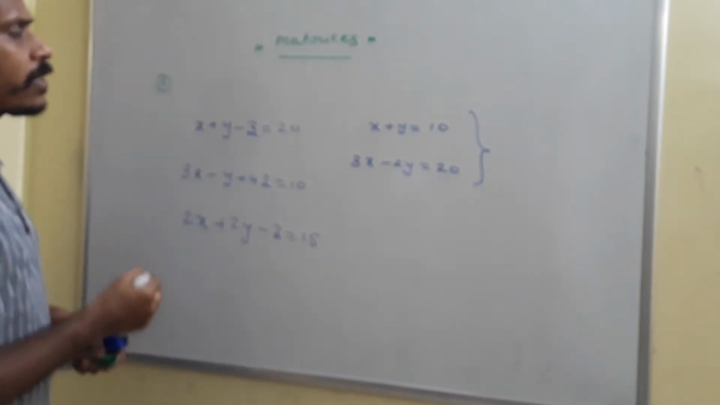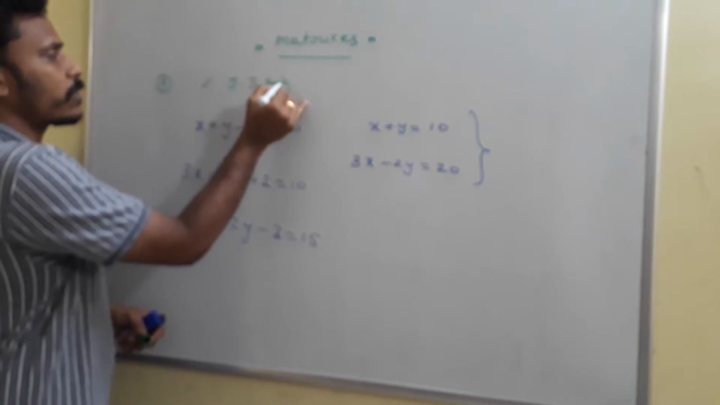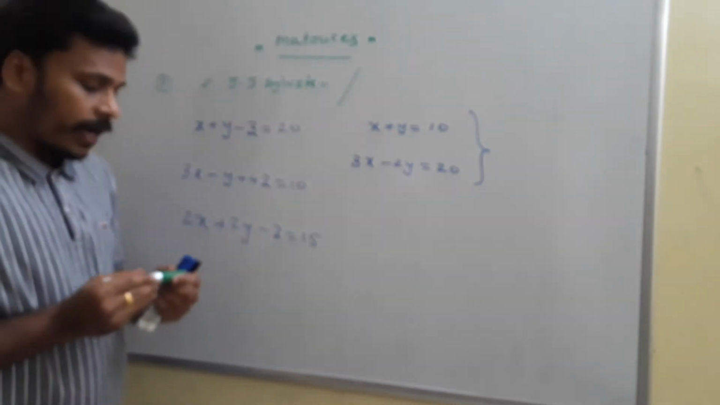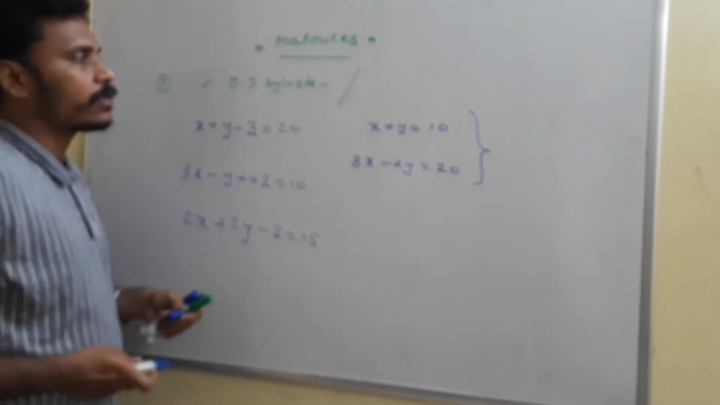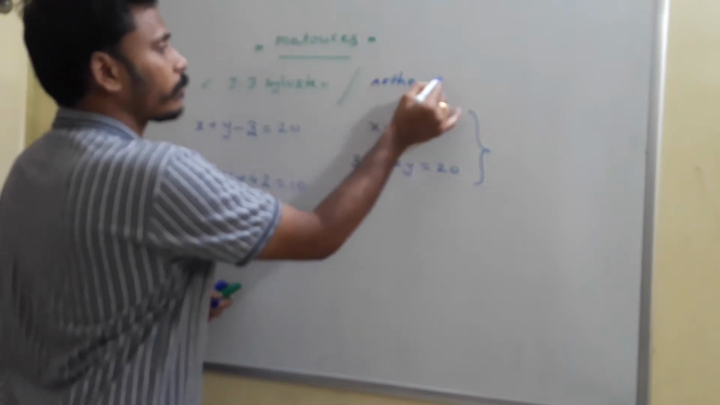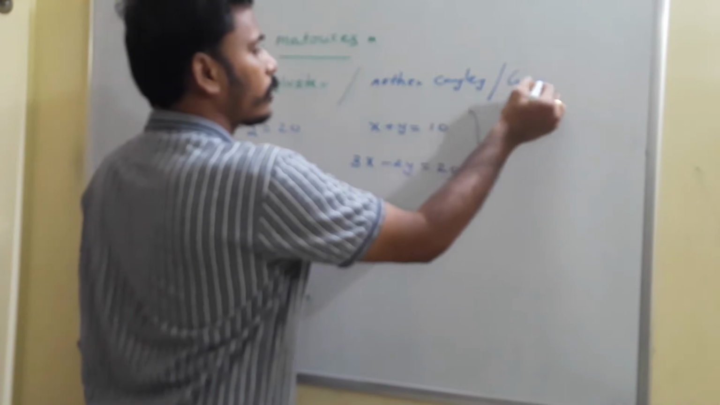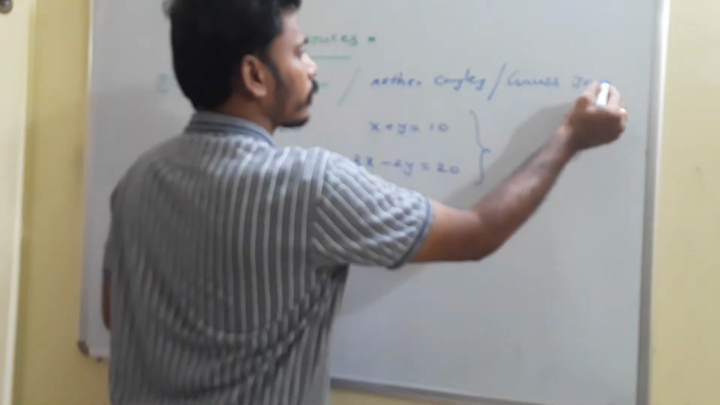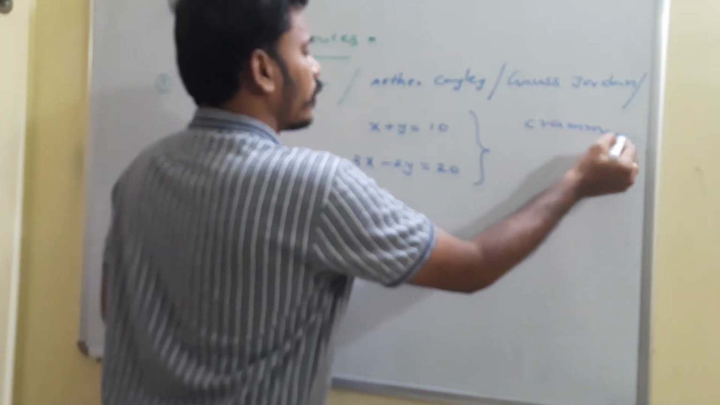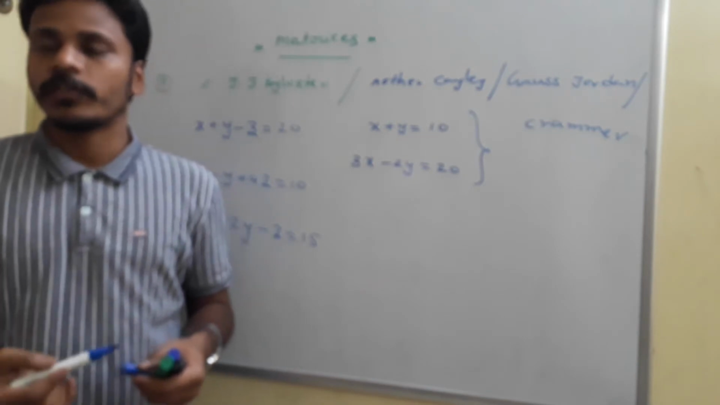Matrices was basically proposed by the mathematician J.J. Sylvester. The name of the mathematician is J.J. Sylvester, and later it was developed by different persons, you may say Arthur Cayley, Gauss Jordan, and similarly Cramer. There are different mathematicians who developed different logics and theories for matrices.